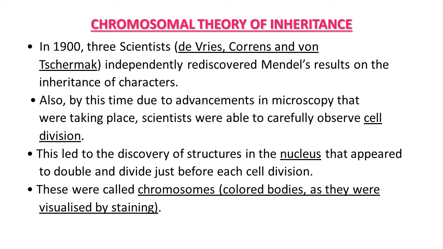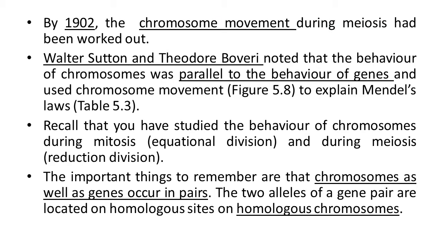So at the time of Mendel, there was no idea about this term, but after invention of the microscope, the word chromosome was used, which is present in the nucleus as a unit of inheritance, and they are colored bodies. By 1902, the chromosome movement during meiosis had been worked out. So we can understand, at this time period, the movement of chromosomes at the time of reduction cell division was discovered.